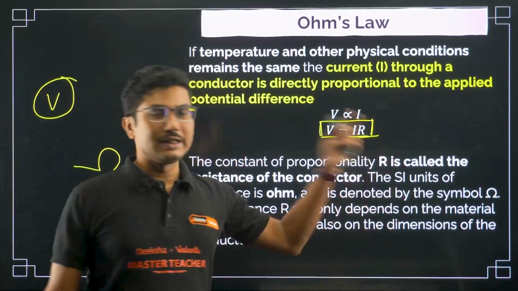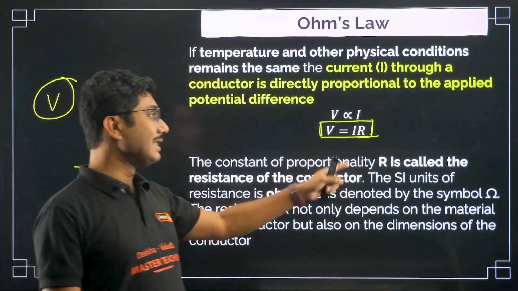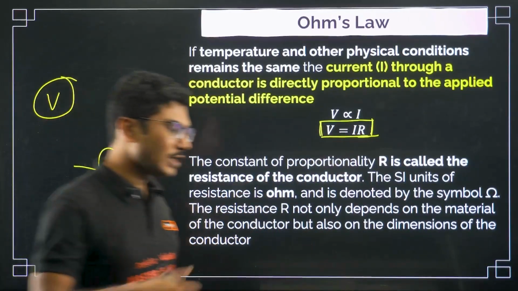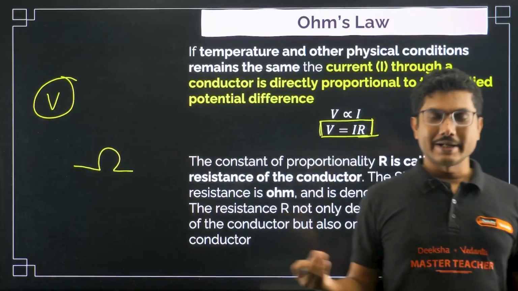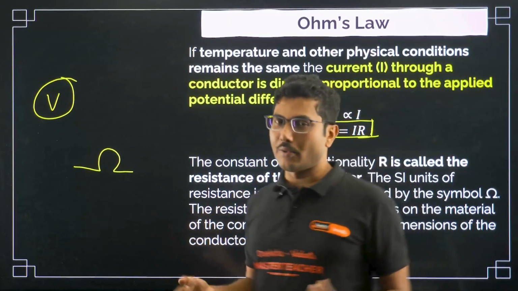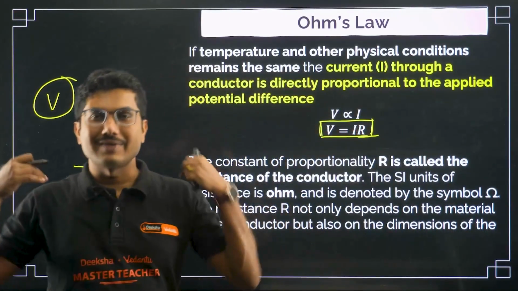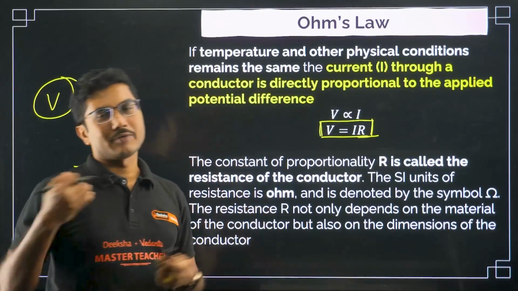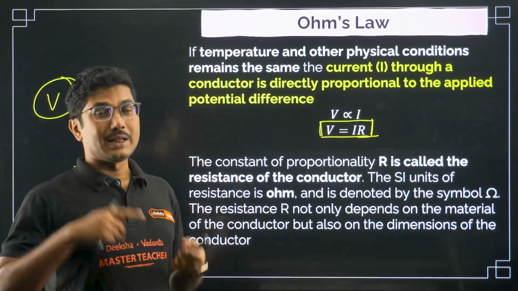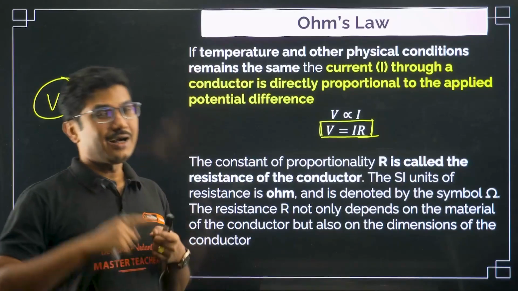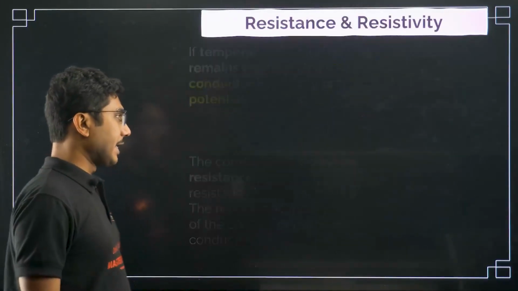Everything related to the conductor material is hidden inside the resistance. For example, if you take a wire of iron and a same-looking wire of copper, copper will have less resistance than iron. So it depends on the material, the length, and the area. Don't forget that.